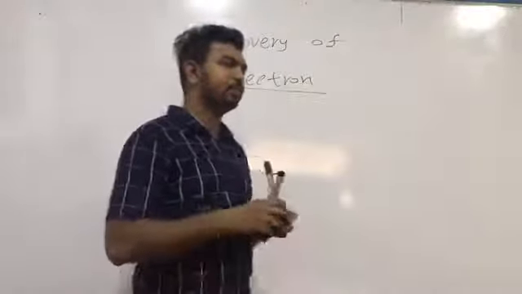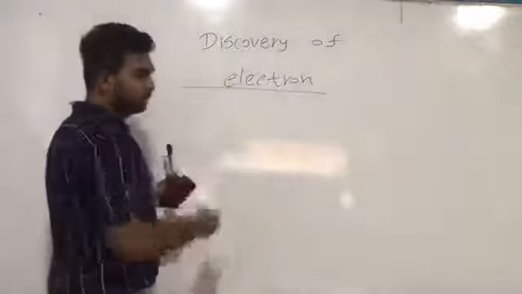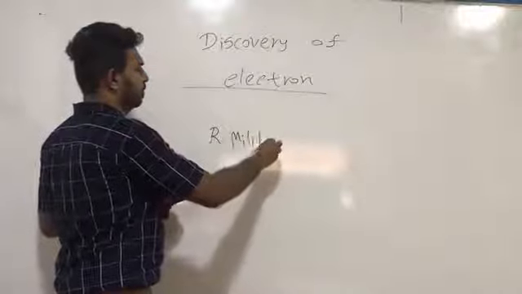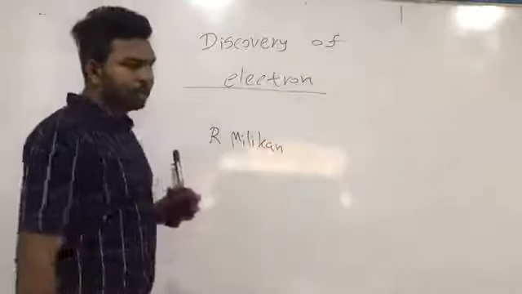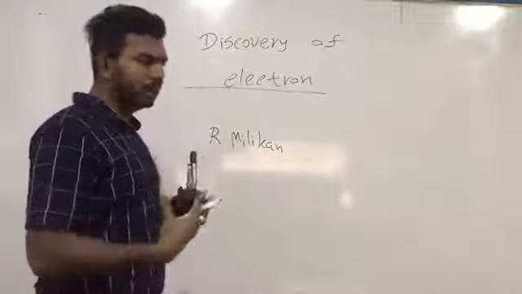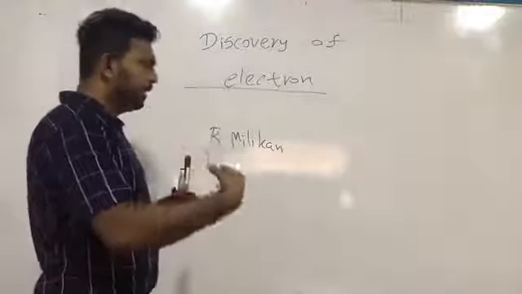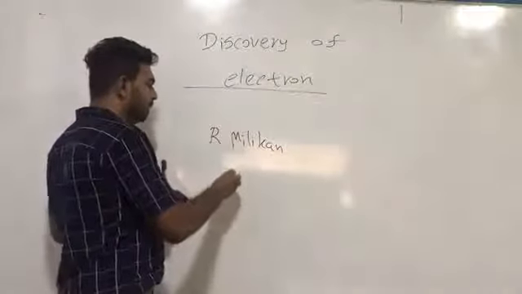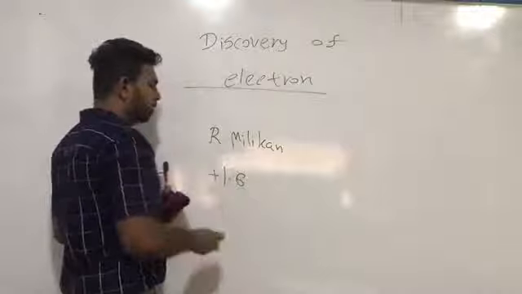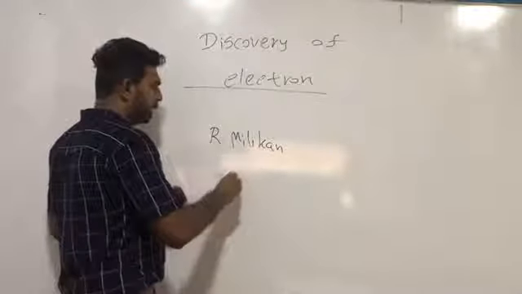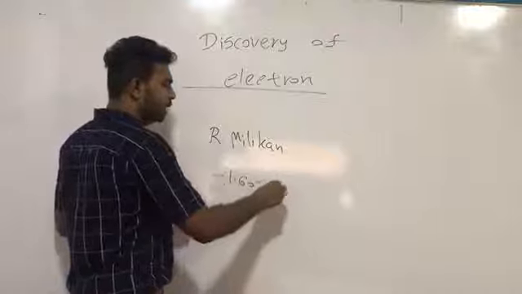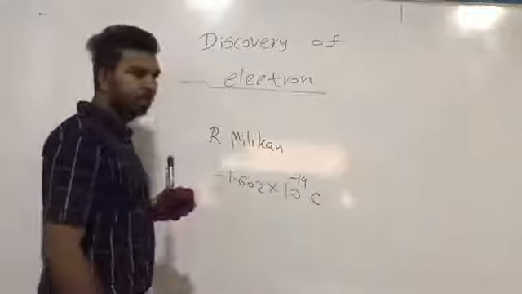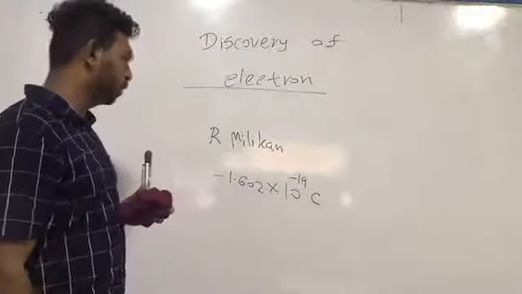Then after that, a scientist called R. Millikan calculated the charge of cathode rays using an experiment. The charge of cathode rays is minus 1.602 into 10 to the power minus 19 coulomb.